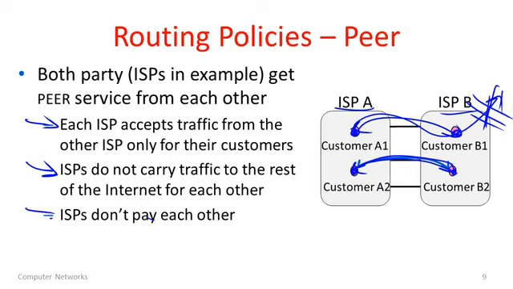And as a consequence of this, both ISPs are sort of doing one another a favor, because by doing this, they then don't have to send traffic via a transit provider and pay for it. And usually as part of peer service, we say that the ISPs don't pay one another because they're both providing value for each other. So these are the two policies that we've seen. And in the next segment, we'll look at a mechanism called BGP, a protocol, which finds these kinds of routes in the internet today.